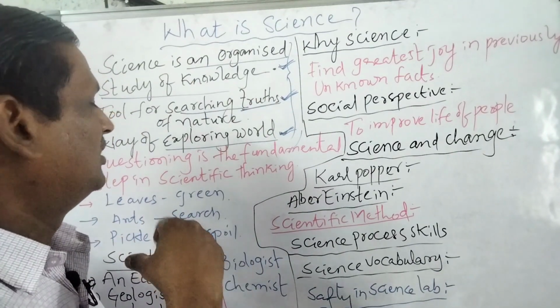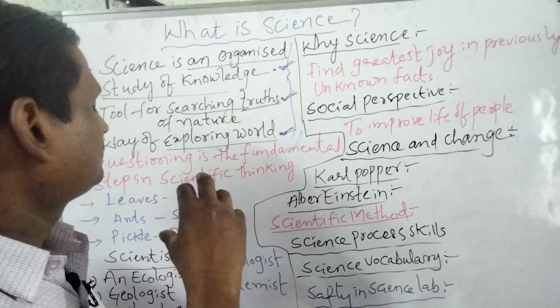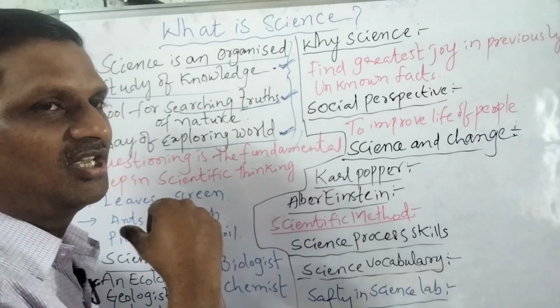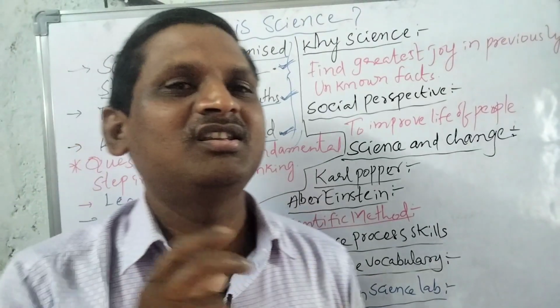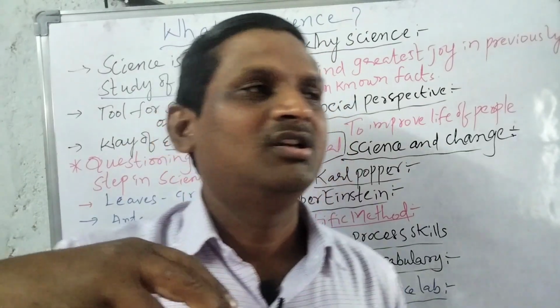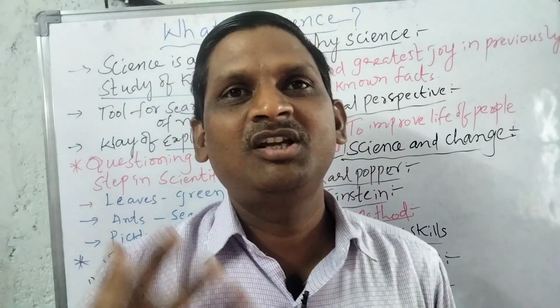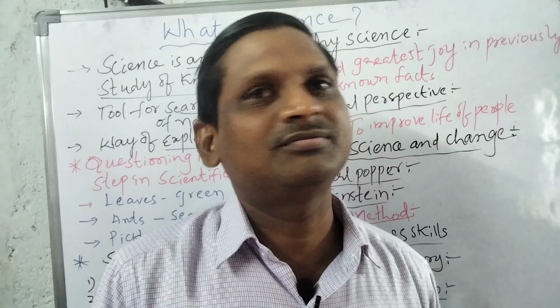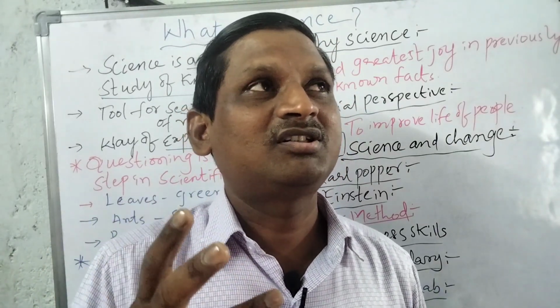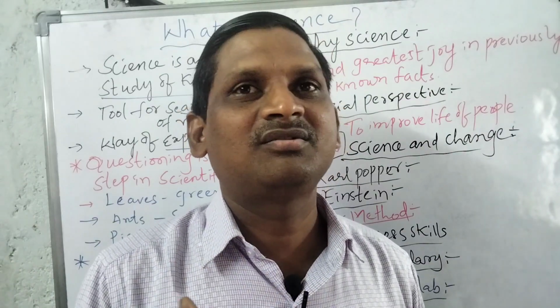And also, one of the most important things is questioning. Especially if you want to find out anything in science, first we should ask a question ourselves, or frame a question. If there is no question, there is no answer. So in the scientific method, if you want to find out anything, first ask how it is, why it is, where it is.